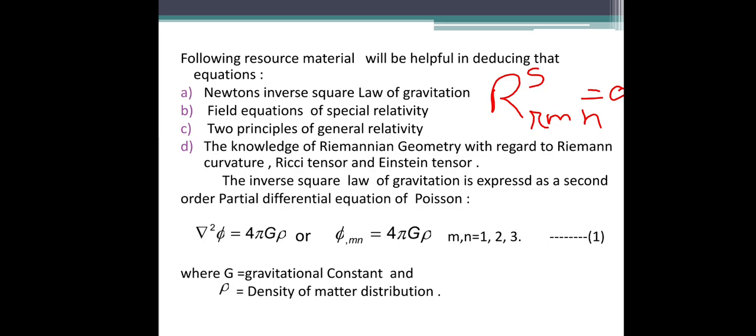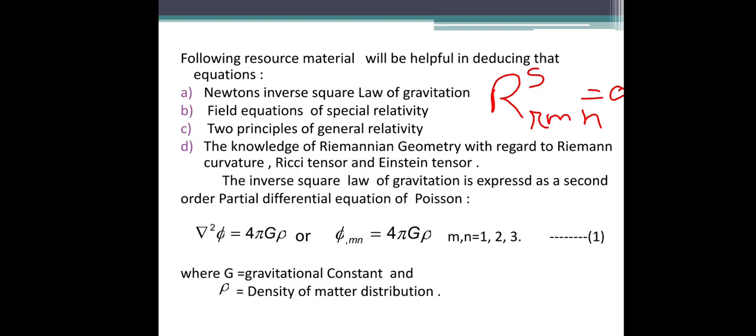So the inverse square law of gravitation that we have seen in the gravitational mass or inertial mass can be taken in partial differential equation form by Poisson, which is given by del square of phi equals to 4 pi G rho, or phi comma mn equals 4 pi G rho, where G is the gravitational constant and rho is the density of matter distribution. That is how much matter is present in the space. And we call phi the potential, where m comma n varies from 1 to 3, only 1 to 3.